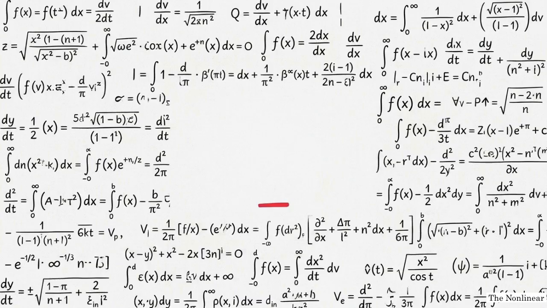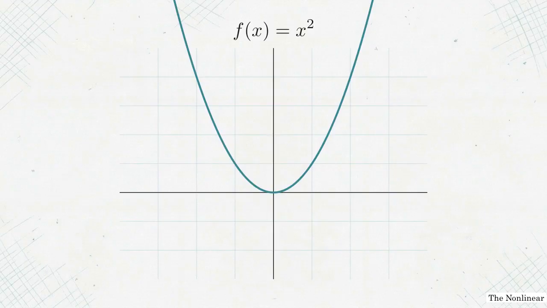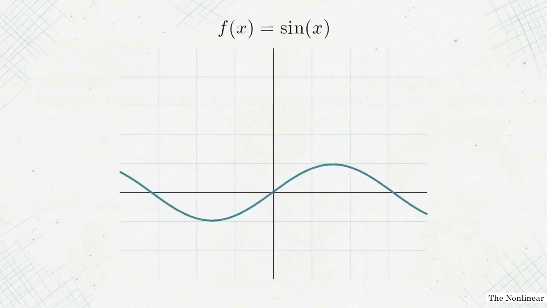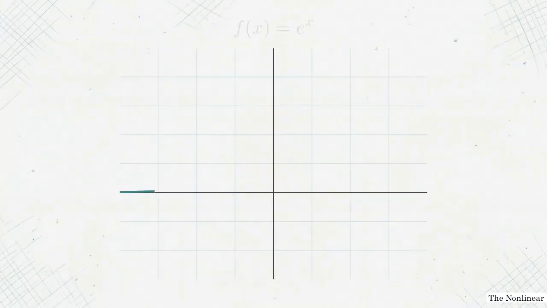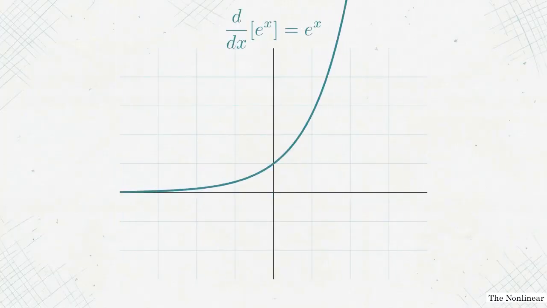Mathematicians have a habit of asking strange questions. One of the strangest is this: is there a function so lazy that no matter how many times you differentiate it, it simply refuses to change? Standard functions change their physical shape when we differentiate them. X squared becomes 2x, sine of x becomes cosine. But one specific function looks at the process of differentiation and stays exactly the same.